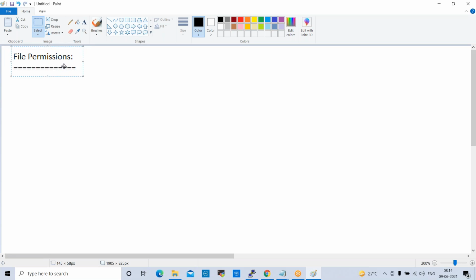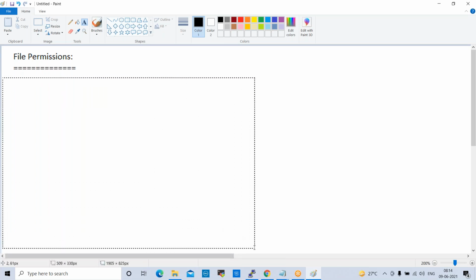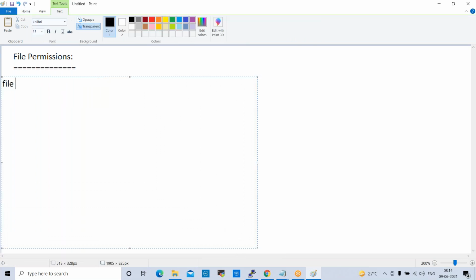File permissions are applied on 3 levels.